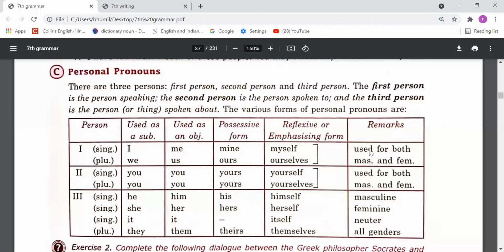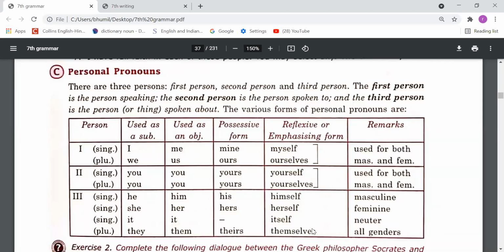I and we can be used for both genders, masculine or feminine. You also can be used for both genders, masculine and feminine. He we use for the masculine gender. Masculine gender means related to male. Feminine gender means related to female.